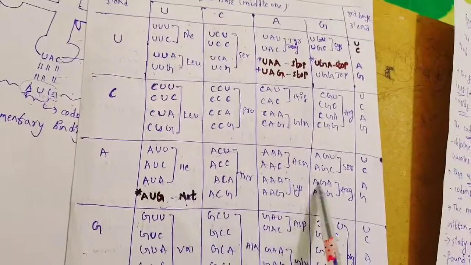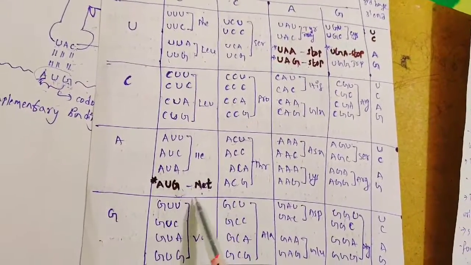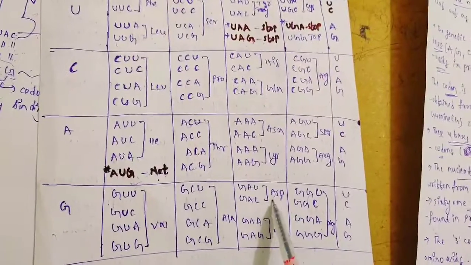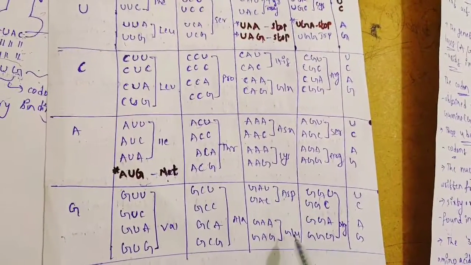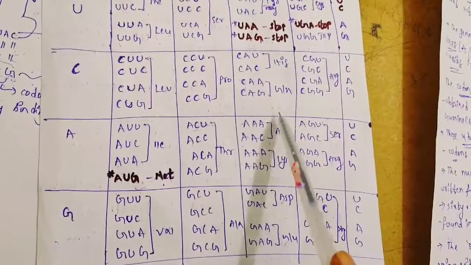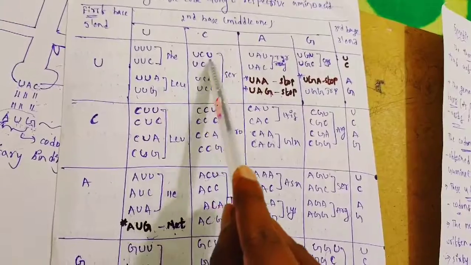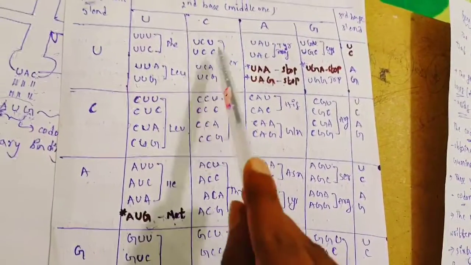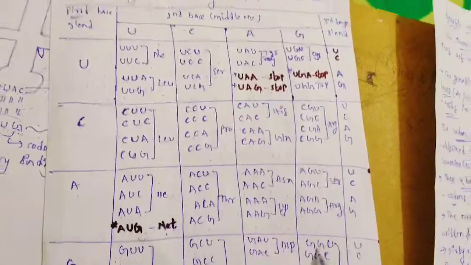I am showing every amino acid. This is isoleucine, this is methionine, this is valine, this is alanine. These two represent aspartic acid and these two represent glutamic acid. This represents glutamine. These three-letter nucleotide bases are the codes, and every code represents a specific amino acid.